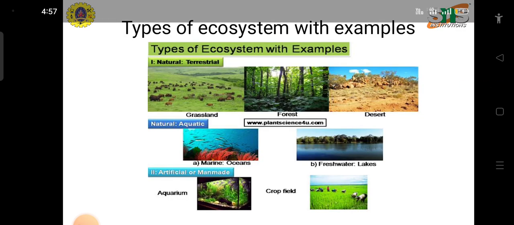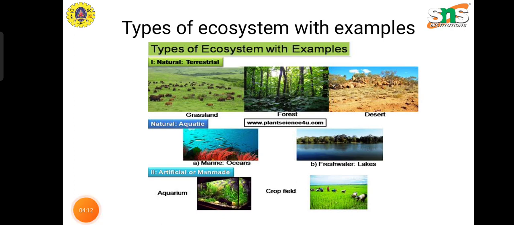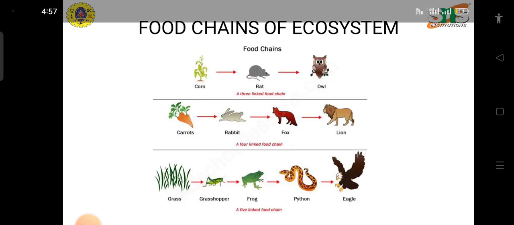Next, the types of ecosystem with examples: natural, terrestrial, grassland, forest, desert, aquatic, marine oceans, freshwater lakes, and artificial or man-made ones such as aquariums and crop fields.